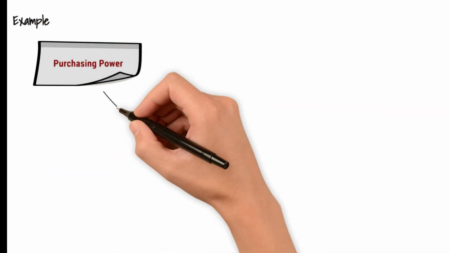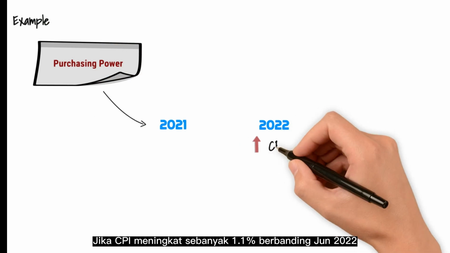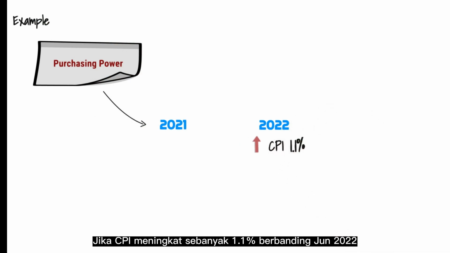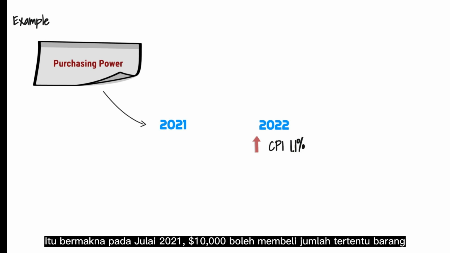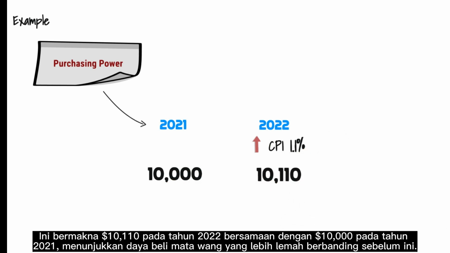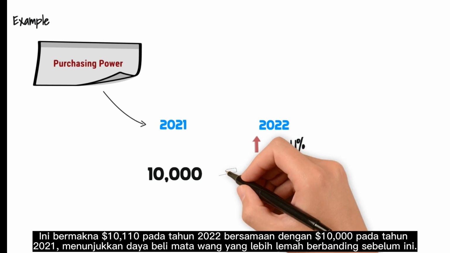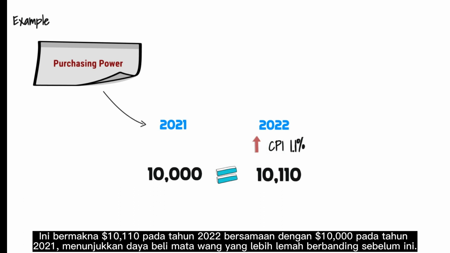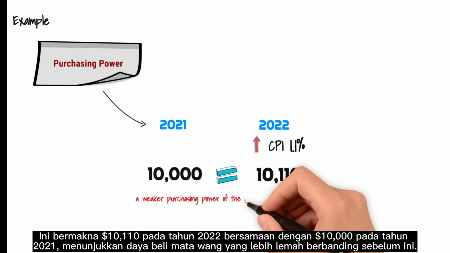The following is how changes in CPI affect purchasing power and wages. Purchasing power. If the CPI increased by 1.1% compared to June 2022, it means that in July 2021, $10,000 could buy a certain amount of goods, but in July 2022, it would take $10,110 to purchase the same amount. This means that $10,110 in 2022 is equivalent to $10,000 in 2021, indicating a weaker purchasing power of the currency